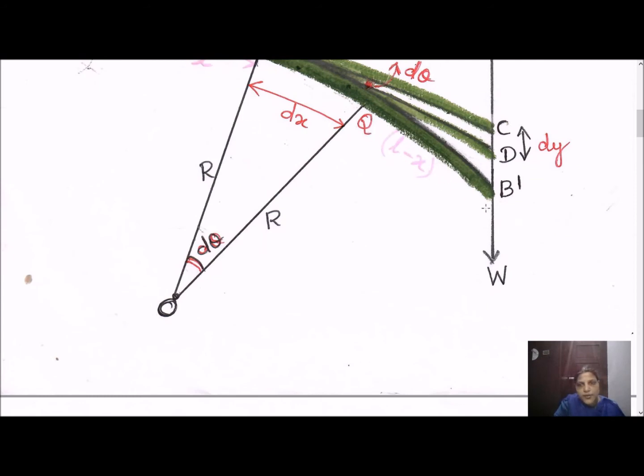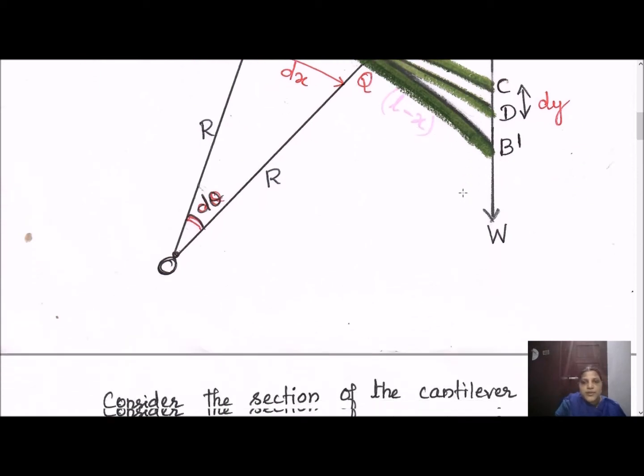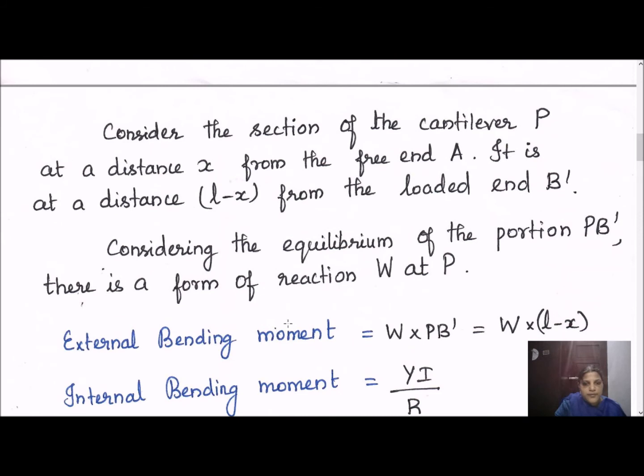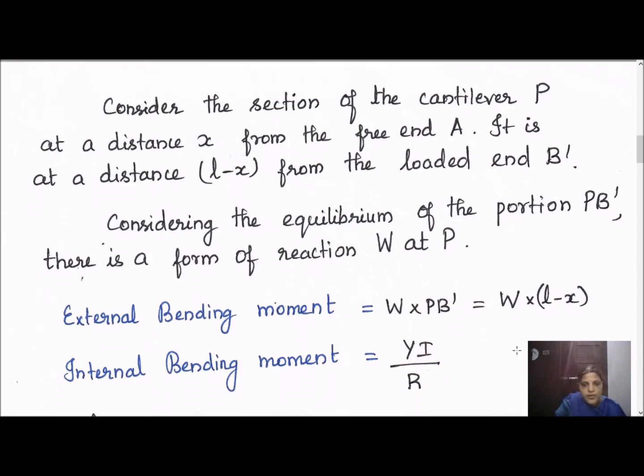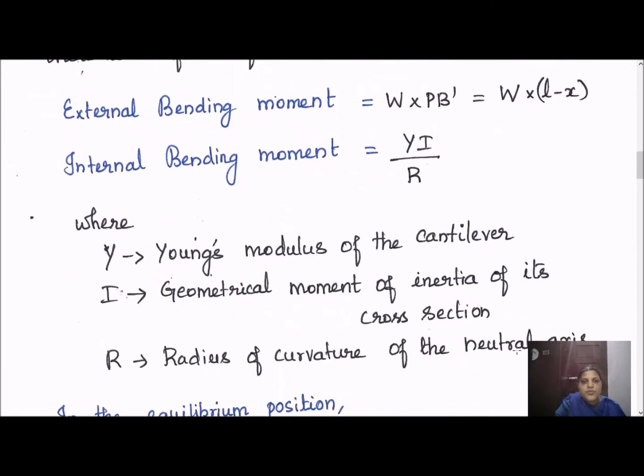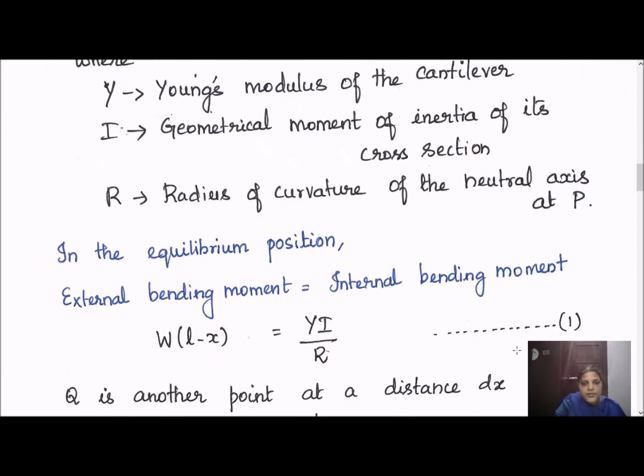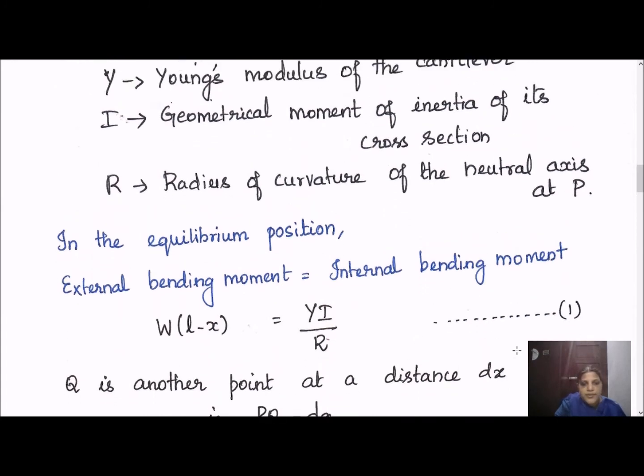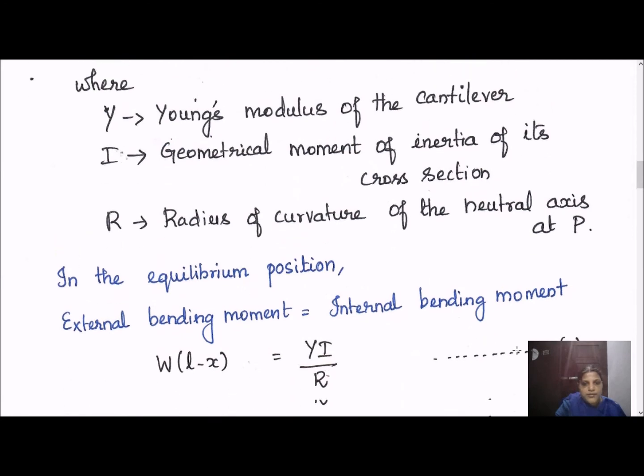Force into perpendicular distance is called moment. So what is the force here? This weight is actually equal to m into g, that is mass into acceleration due to gravity, and the moment is equal to force into L minus x. In order to maintain equilibrium, these two moment values should be equal. So external bending moment equals internal bending moment. We equate these two and we need to calculate.